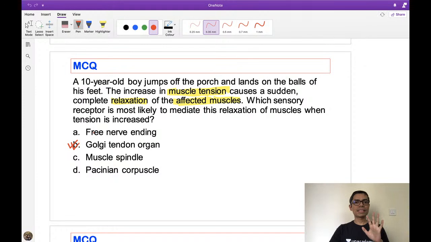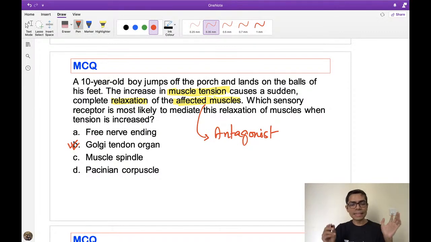But suppose I am giving the same type of question and I am saying there is relaxation of the, I am just changing this word, rather than affected muscle, now I am changing the word to antagonist muscle. Now you tell me what will be the answer. Everything is the same. I have not even changed the tension, because tension can sometimes also increase the length of the muscle.